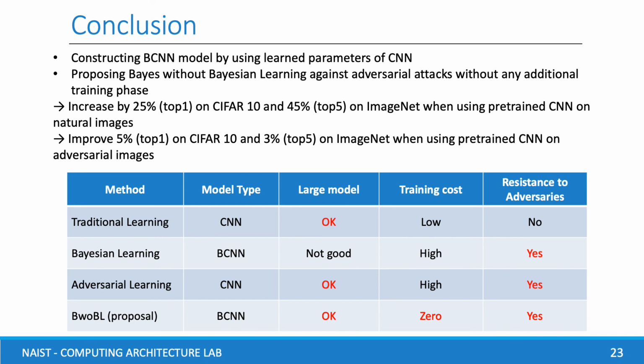As you see in the table, our proposal can solve the drawbacks of adversarial training by CNN and BCNN. Our method builds a BCNN on large models but doesn't cost training and still resists strong adversaries. Actually, attack parameters are unknown and change day by day. Then we need a robust technique such as Bayes without Bayesian learning to resist a variety of adversarial attacks.